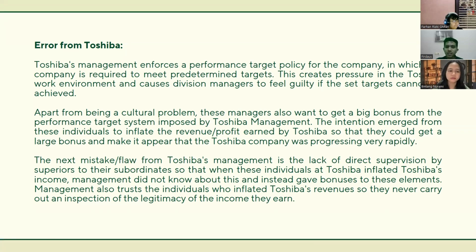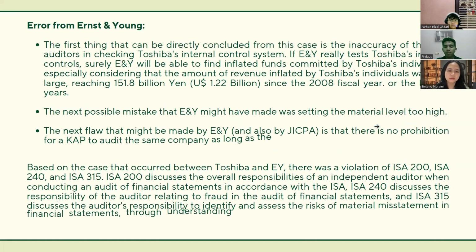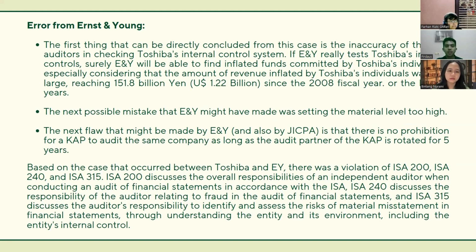The next possible mistake that E&Y might have made was setting the materiality level too high, considering that Toshiba was one of the companies with a very good reputation prior to this scandal. Because of this, errors that might have been categorized as material were instead classified as immaterial. Not to mention that this 151.8 billion yen was distributed over 6 years, which reduced E&Y's suspicion of fraud within Toshiba's management.